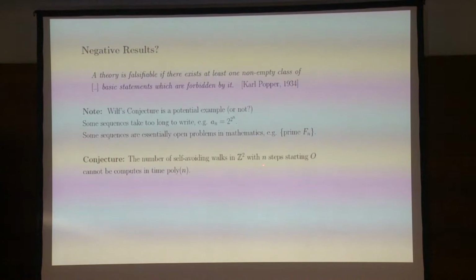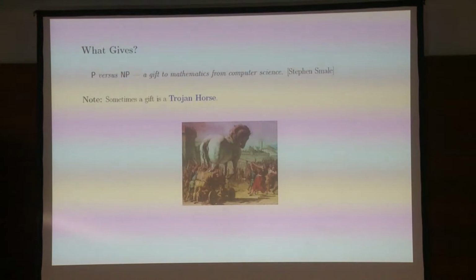So one conjecture that I proposed is that the number of self-avoiding walks in the plane with n steps starting in the origin cannot be computed in polynomial time. The number of self-avoiding walks is just too hard a sequence. However, unfortunately, there's just no way I can even approach this conjecture. It's funny to state a conjecture which you can't approach at all.